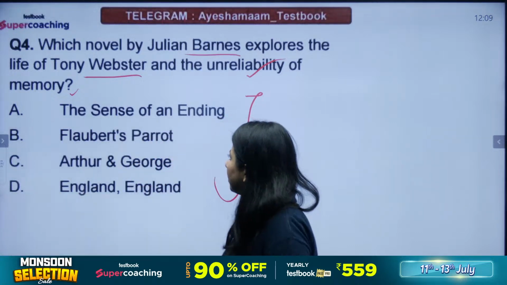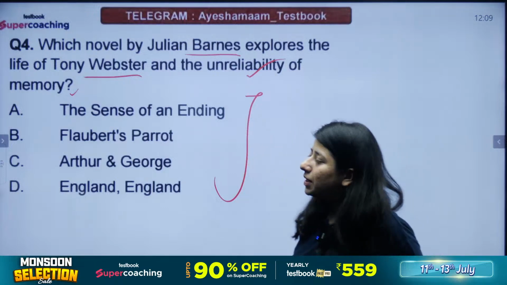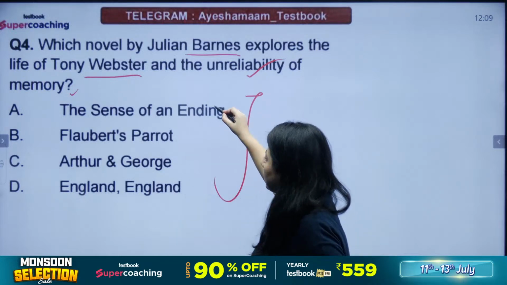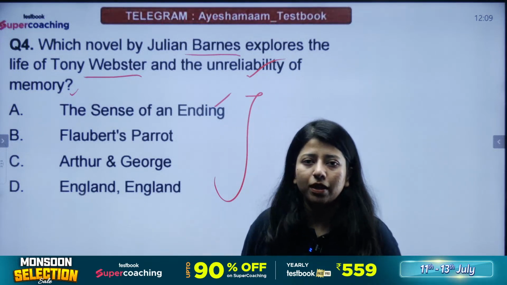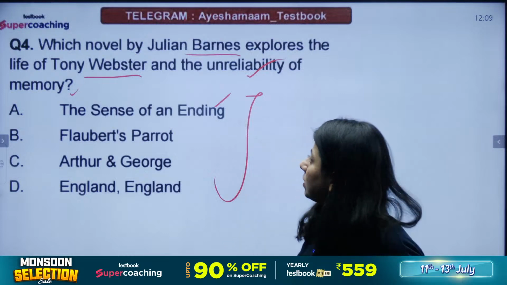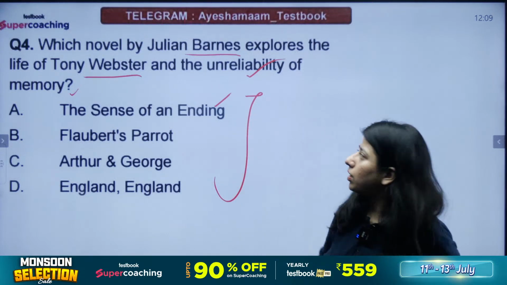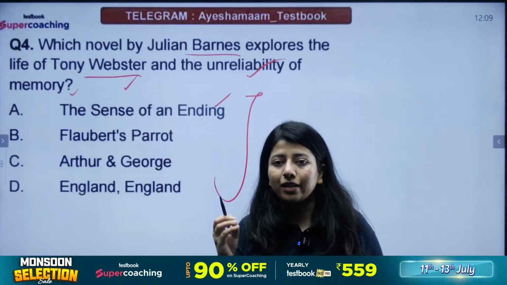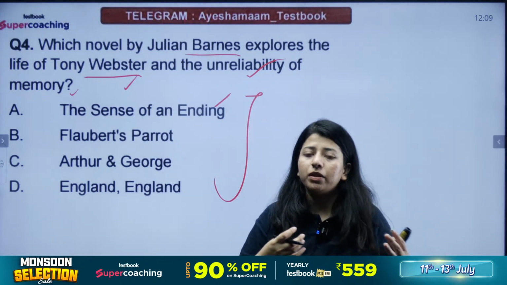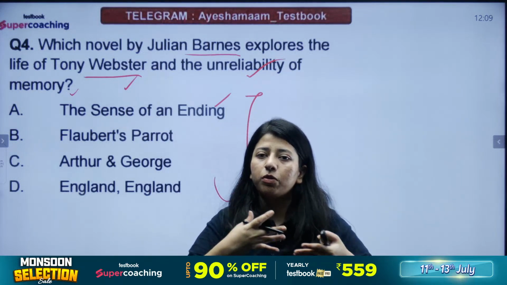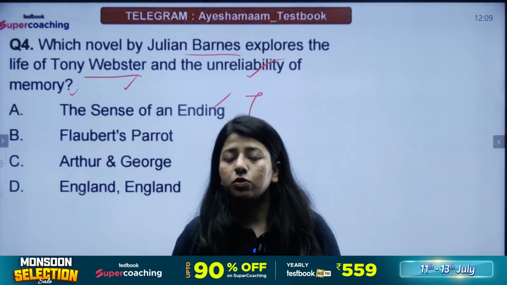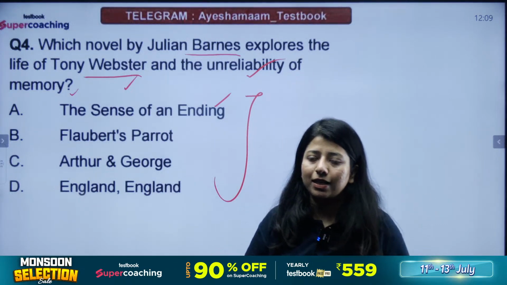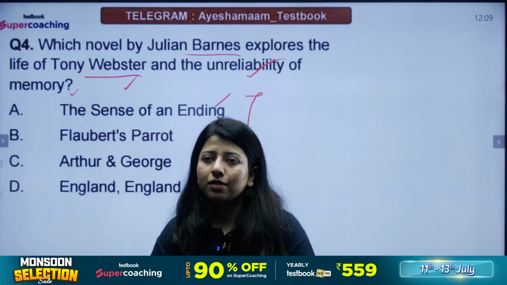Okay. So most of you are saying the answer should be The Sense of an Ending. ठीक है, और बताइए, the rest of you, what do you think? जूलियन बार्न्स की कौन सी नॉवल है जिनके जो कैरेक्टर हैं उनका नाम है टोनी वेबस्टर, और नॉवल किस बारे में बात करती है? It's about the idea that human memory, the way we remember things, is very unreliable. It's not very good to depend upon, right? It's not always true. It won't always remind you of the correct things that happened in the past. That's the idea here. हाँ जी.